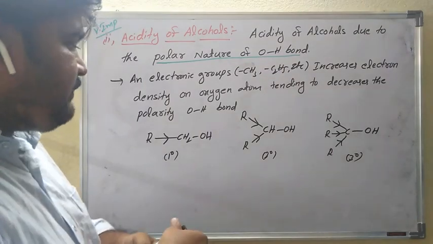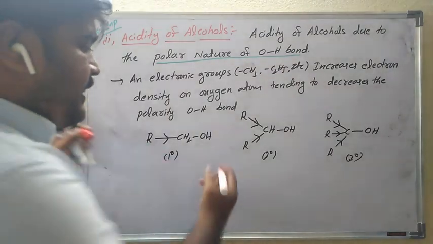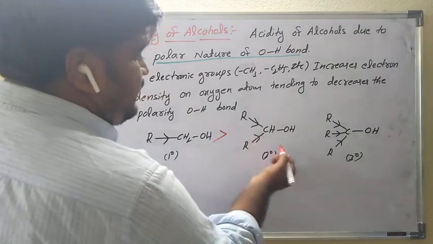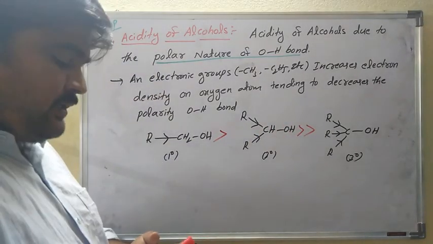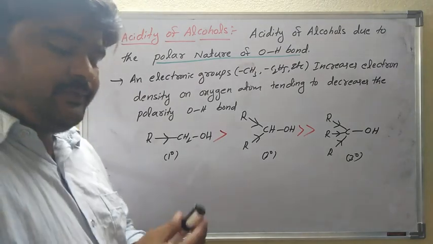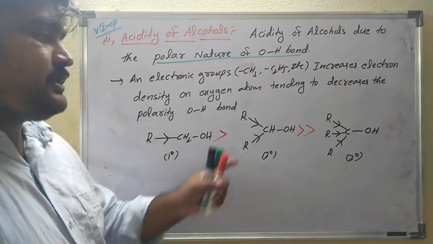Among these three, which one is more acidic? Primary alcohol is more acidic than secondary. Secondary is more acidic than tertiary alcohol. So it is very, very important. Which alcohol is more acidic? Primary alcohol is more acidic than secondary.